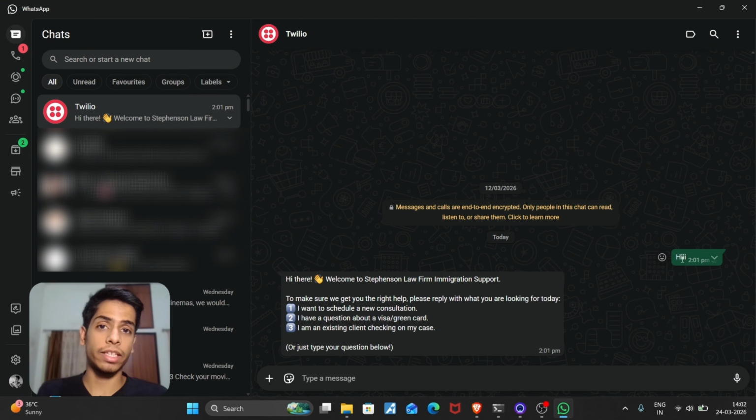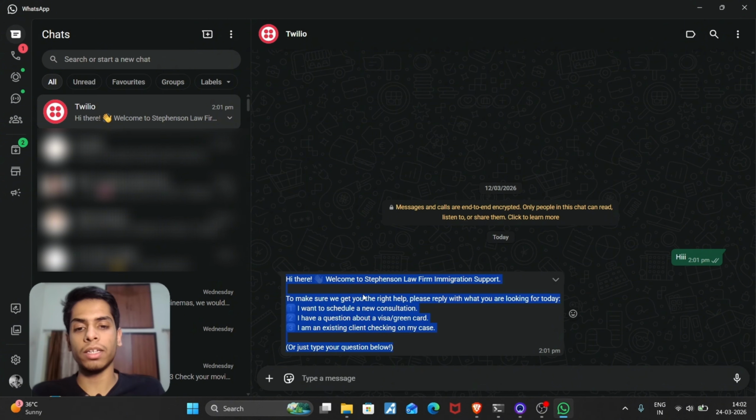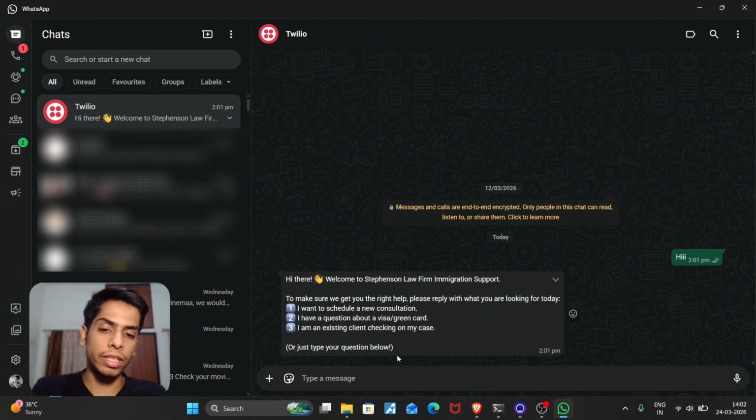If it's not a lead, then the AI is not going to move forward. But if it's a lead, then it will move forward. So right now, if we don't have enough context, the AI just sends a simple message. A lead who sees it will read: welcome to Stephenson Law Immigration Support, to make sure we get you the right help, please reply with what you're looking for today. Simple. If it's not a lead, the person will not move forward with messaging. And let's say I'm a lead.